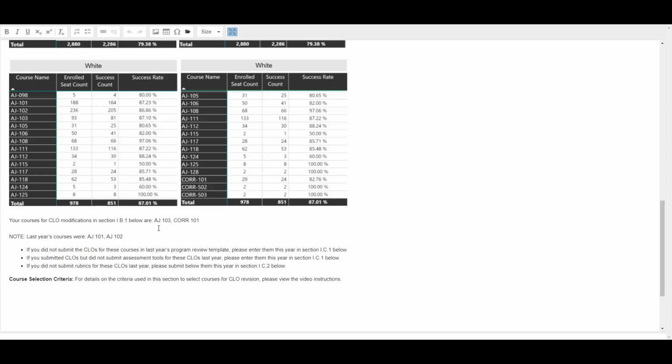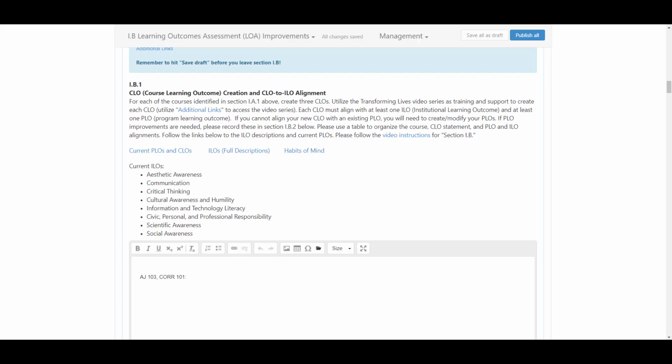Below all the tables are the courses chosen for this year. You may add another course if you wish, but given all that is going on, sticking to just 2 courses this year would be prudent.